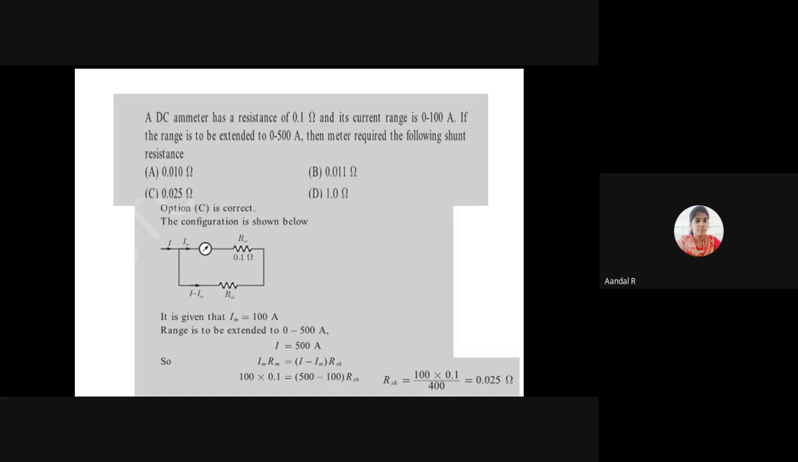If I want to extend the range of voltage, the resistance should be connected in...